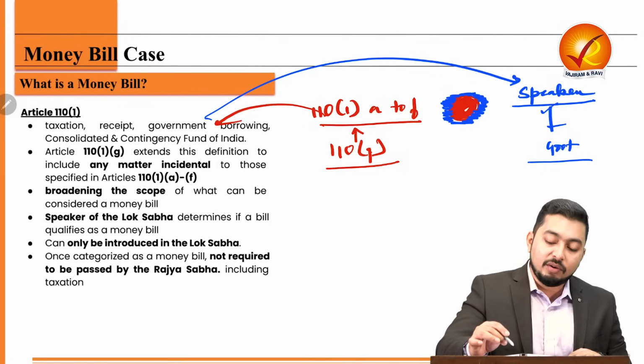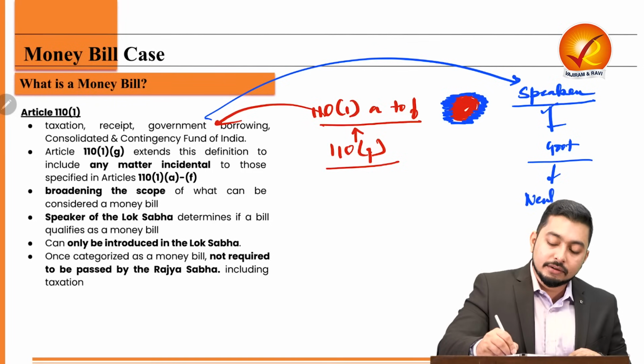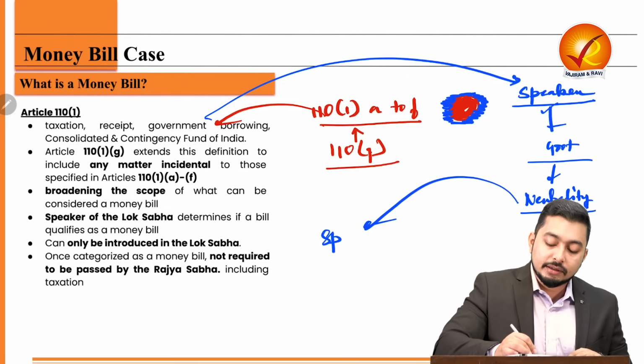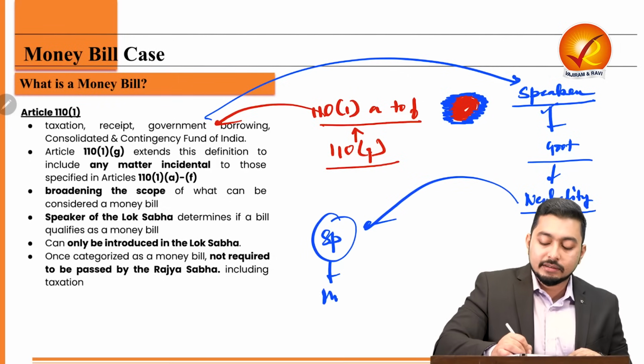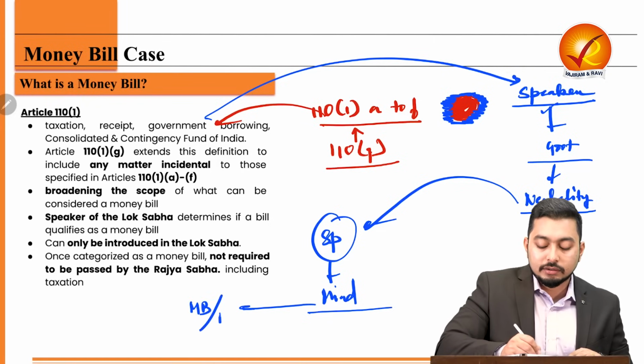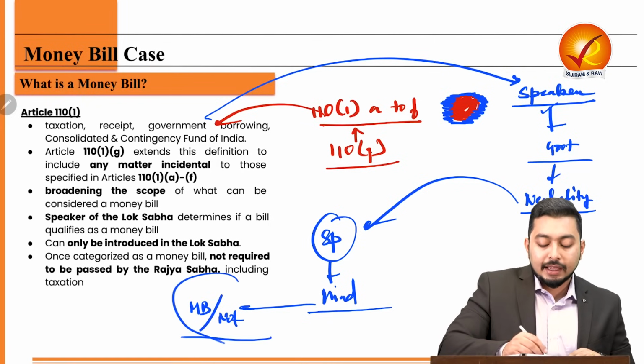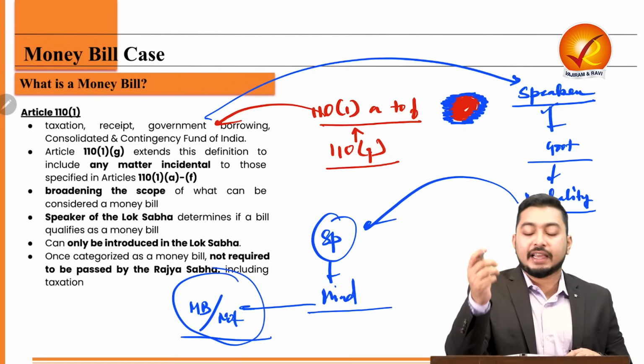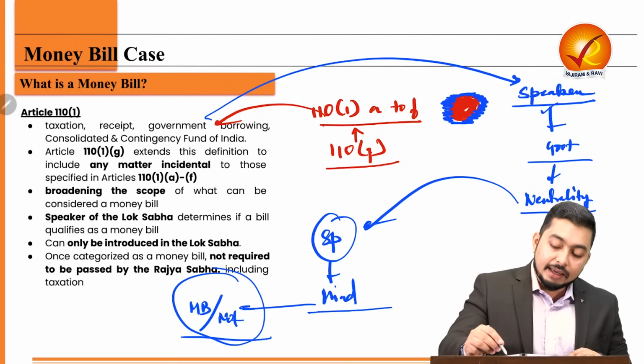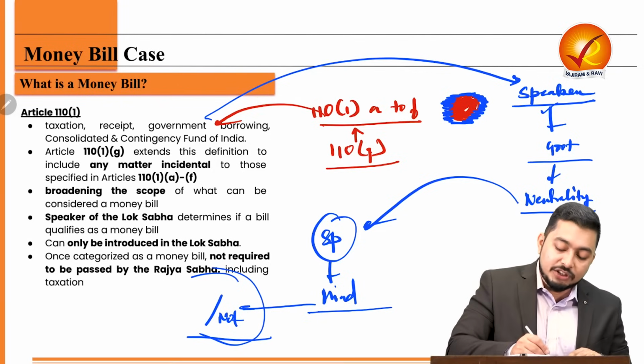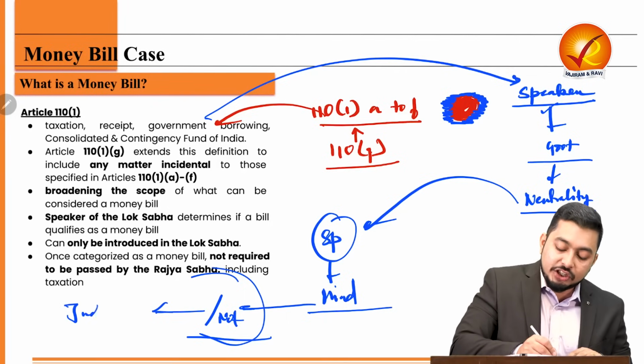So usually there will be allegations about the neutrality of the speaker, or to say so, that whether or not the speaker has applied the mind while classifying a bill as a money bill or not. And if at all there is non-application of mind, can I say that this will be subject to judicial review?